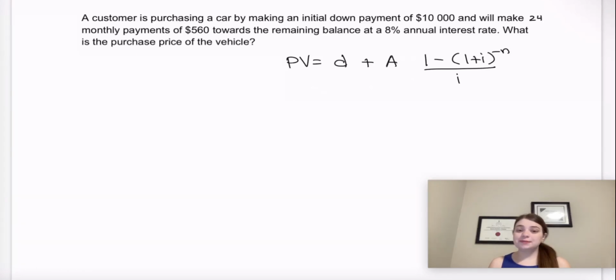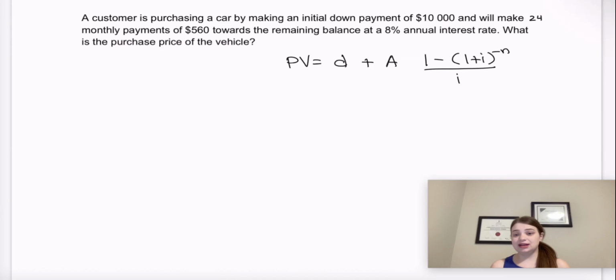So today we're going to be talking about another present value question regarding an anticipated annuity, but in this case we're going to do an example where there's an initial down payment. Typically when we buy a car and finance it, or buy a house and finance that house, we don't just finance the entire purchase price of it. We usually make some sort of initial down payment.